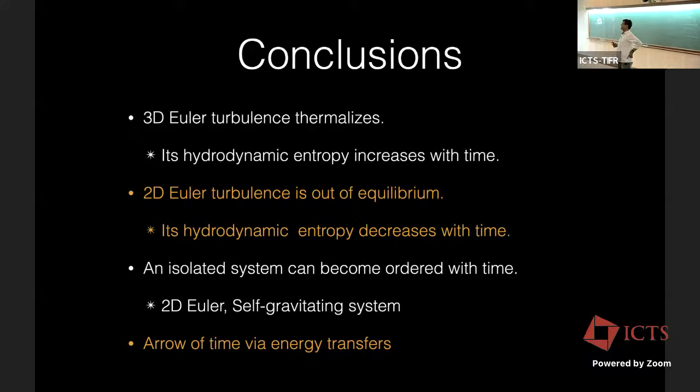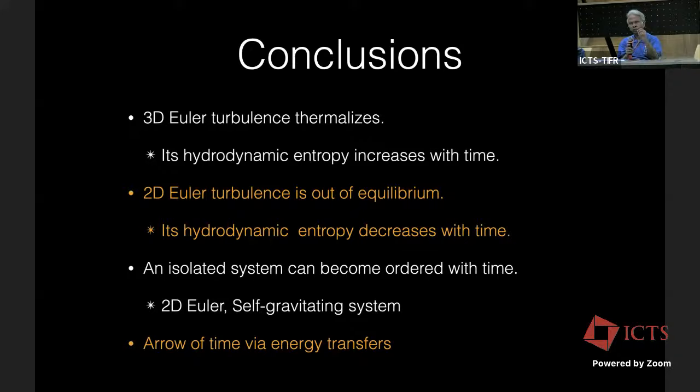Can I ask you a question, sir? It is a very interesting talk. See, 2D Euler turbulence is out of equilibrium. Of course, 2D is not real. In real life, there are no 2D systems at all. 2D flow, particularly in fluid mechanics, is really an ideal situation. But 2D Euler does not go to equilibrium because of mixing. Mixing is the thing. You have 2D Euler, you have something.